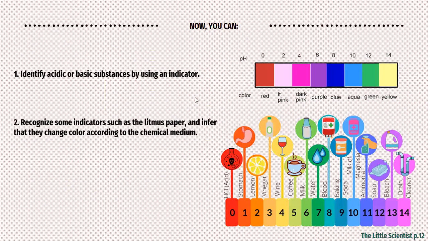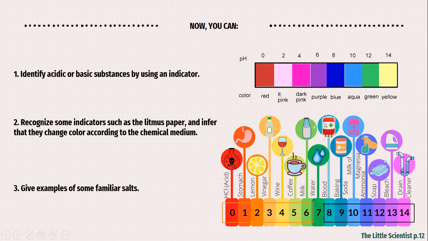Here are examples of acidic solutions and basic solutions. All substances with a pH lower than 7 are acids, acidic solutions, while all substances with a pH higher than 7 are alkaline or basic solutions.